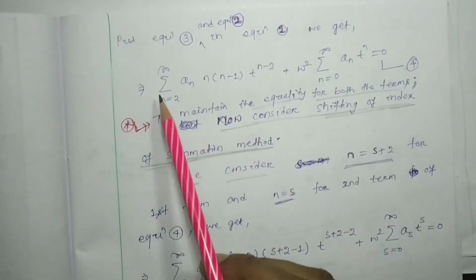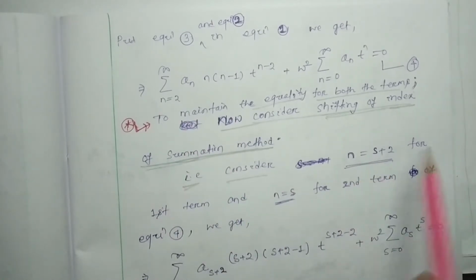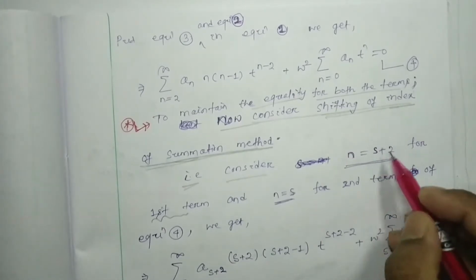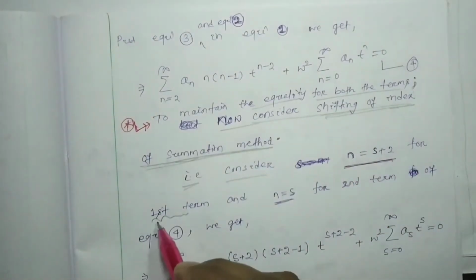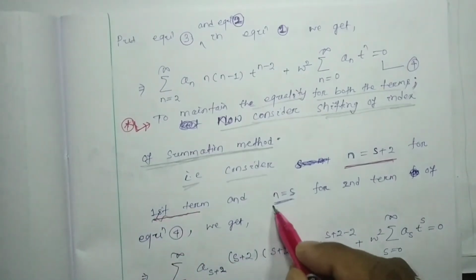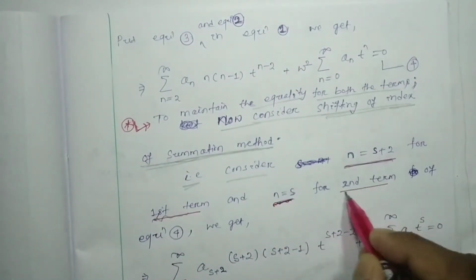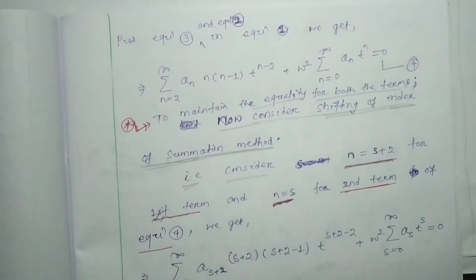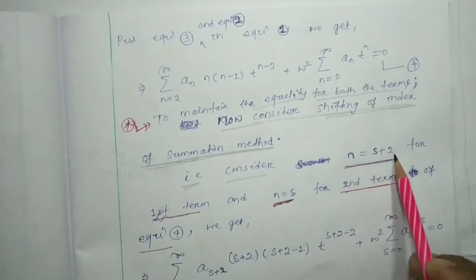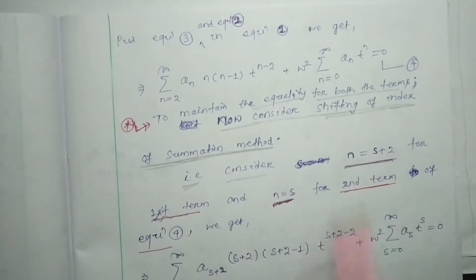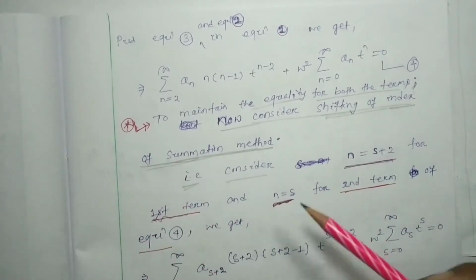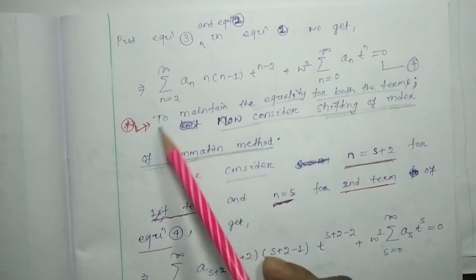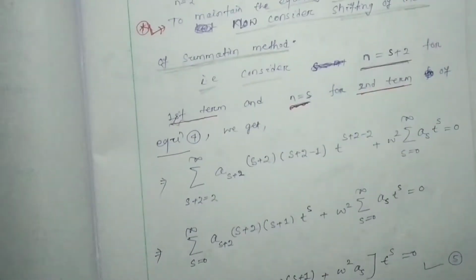Where is the n? n equal to s plus 2 for the first term. For the first term we have considered n equal to s plus 2, and n equal to s for the second term of equation number 4. In this equation number 4 we have considered n equal to s plus 2 for the first term, n equal to s for the second term. So if we do so, then both the summations will be in the equal form, that will be 0 to infinity.